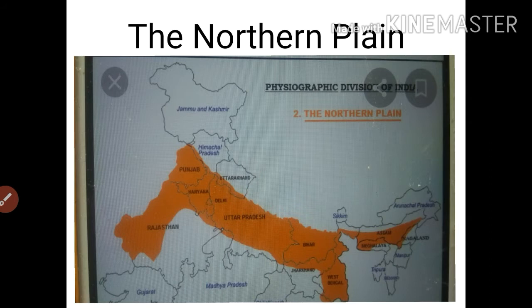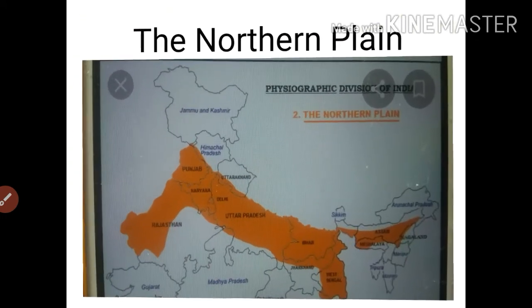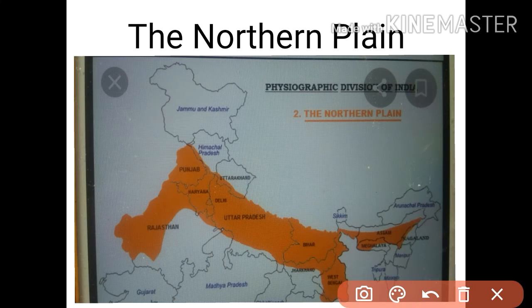See here, we can clearly see in orange color the northern plains in India. These are situated in Rajasthan, then Punjab, then Haryana, then some part of Uttarakhand, then Uttar Pradesh, then Bihar, then Assam, then some part of Meghalaya, then some part of Jharkhand and West Bengal.